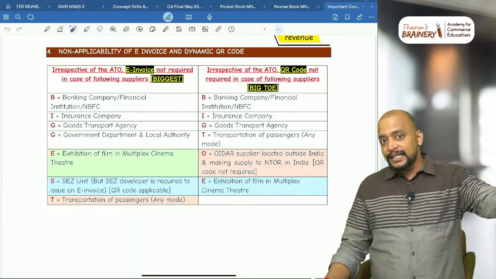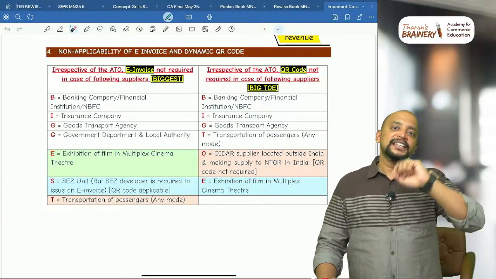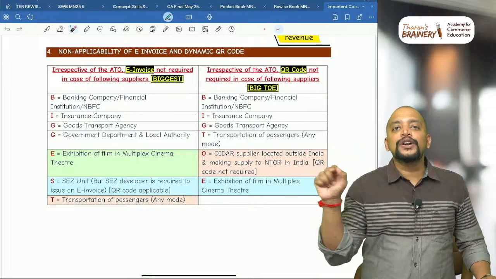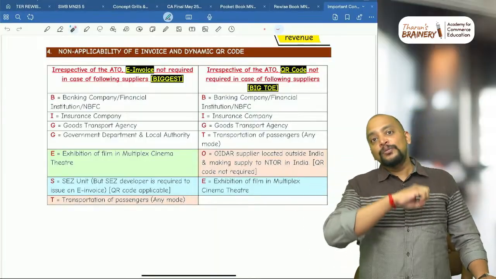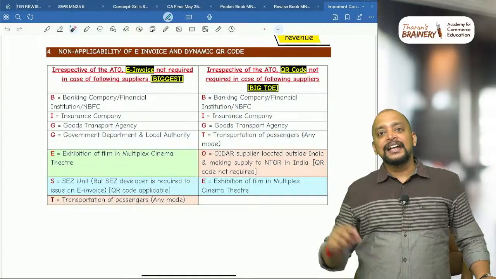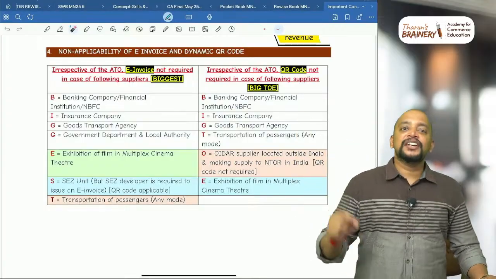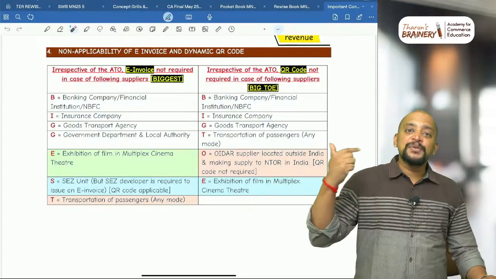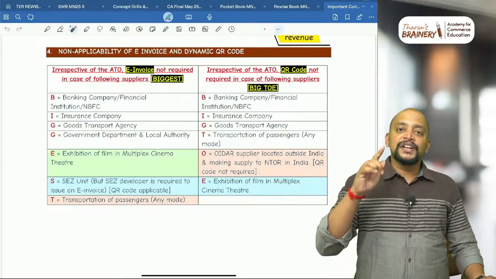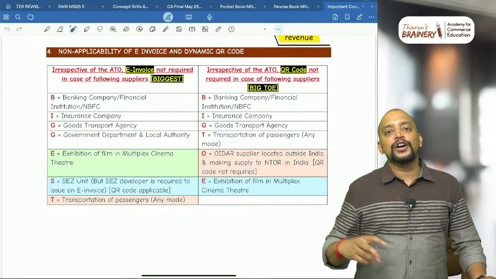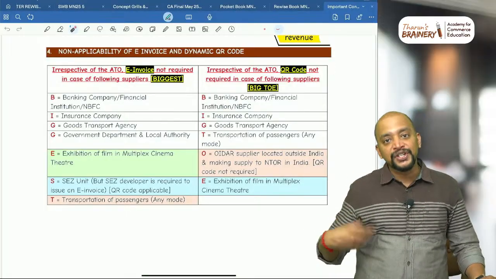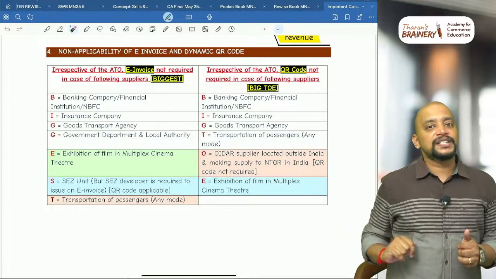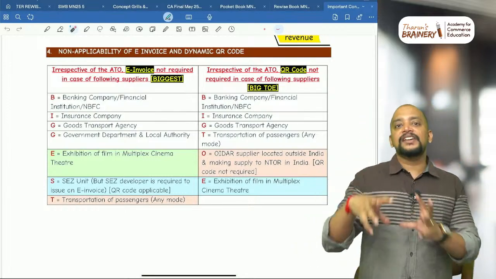And in the recent CA Intermediate paper, they asked one MCQ. What they said was, in which of the following cases is QR code required? Almost every student wrote the answer about dynamic QR code, but actually the question is only about QR code. QR code is applicable only under e-invoice, while dynamic QR code is only applicable for B2C. So when they gave QR code, these people thought they were talking about dynamic QR code and selected the options related to dynamic QR code, but actually it was e-invoice related QR code. Like that they will be confusing you.